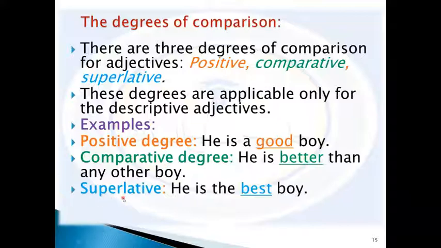In the superlative form, here we have some other examples. He is the best boy. The best boy, best here is the superlative form. So we can say Ahmed is the tallest in the class. Ahmed is the tallest in the class.